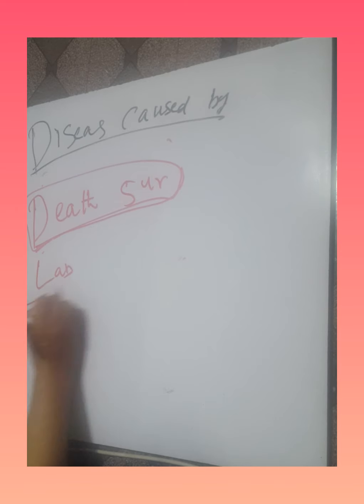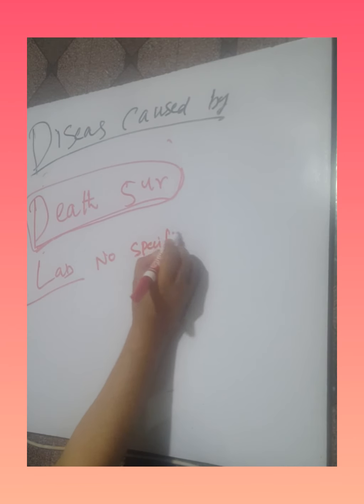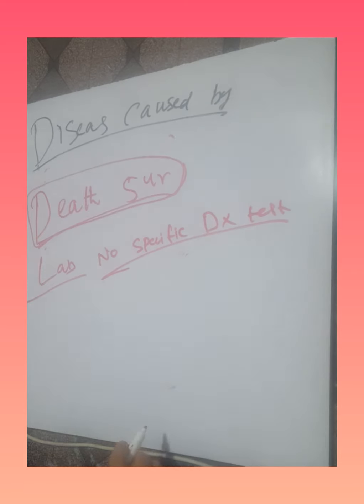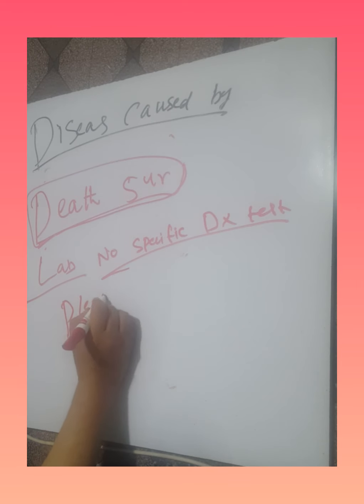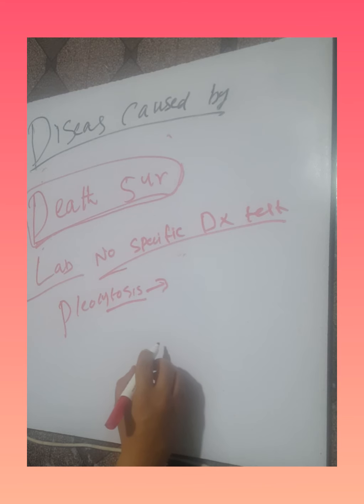Lab investigation: there are no specific diagnostic tests. We will diagnose from the history. We will take a detailed history of the patient. Most commonly, we will see pleocytosis in the immunoassay.